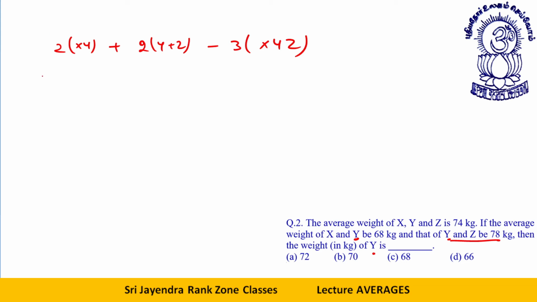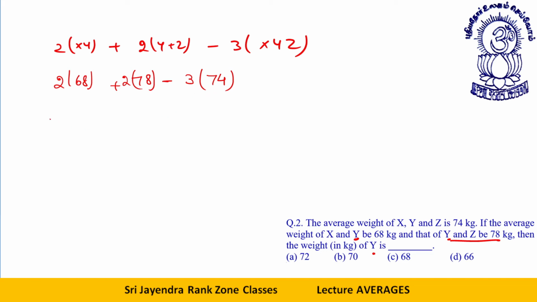Okay. So double of xy is 68, plus double of yz, that is 78, minus triple of xyz, that is 74. Okay, dear friends, so far clear?